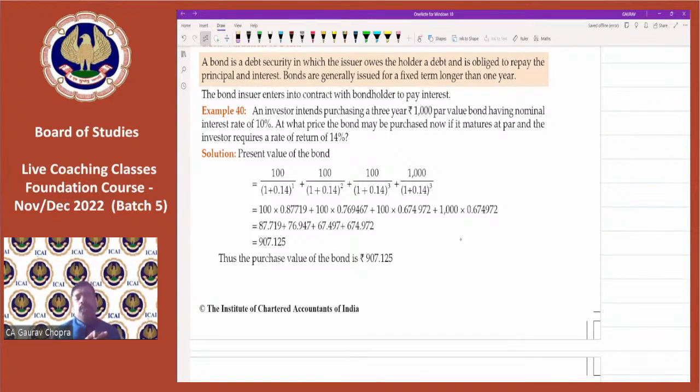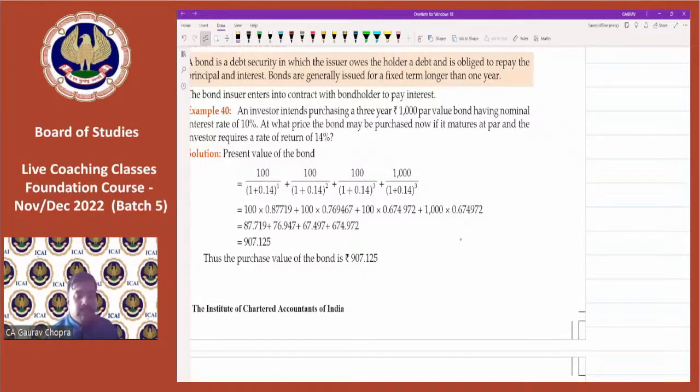So it is similar to a fixed deposit, because in a fixed deposit also we deposit once, every year we get the interest, and at the end of the tenure we get our principal back. But here we will be receiving the interest every year. We will not accumulate it. In compound interest and simple interest, we add on the interest every year, but here we receive the interest every year.